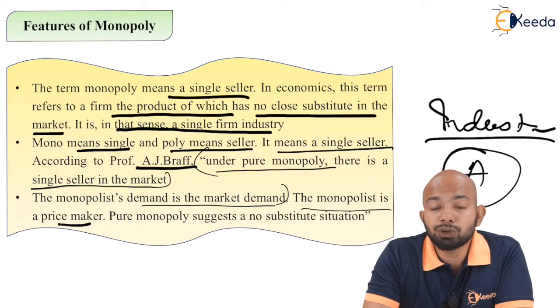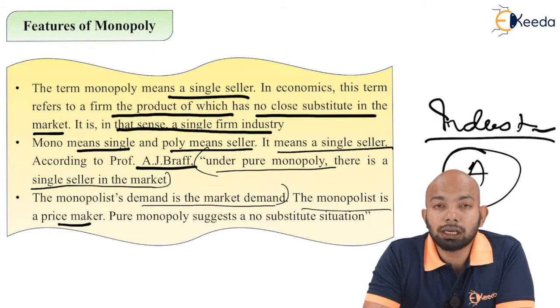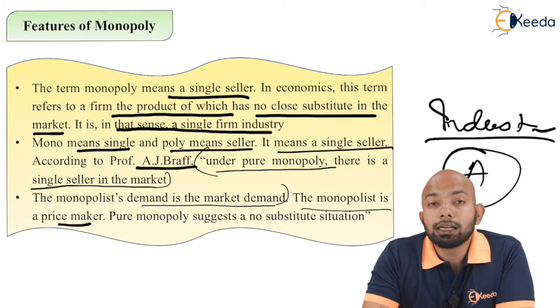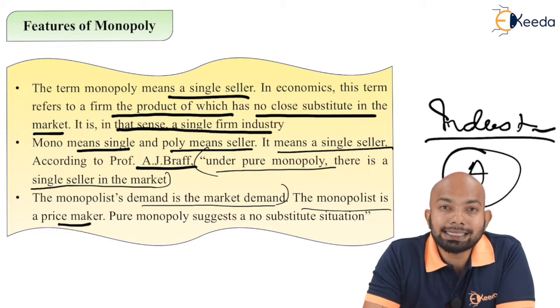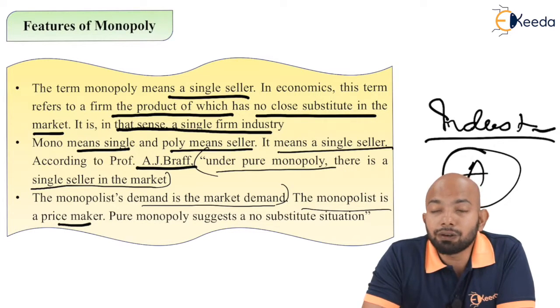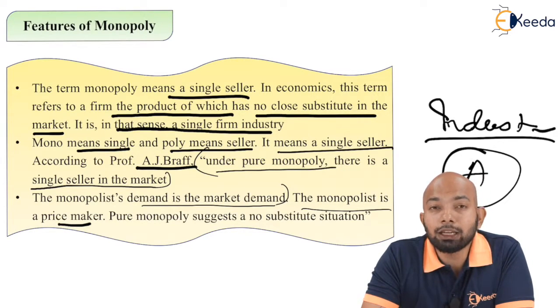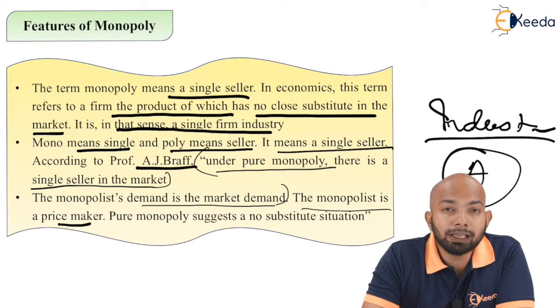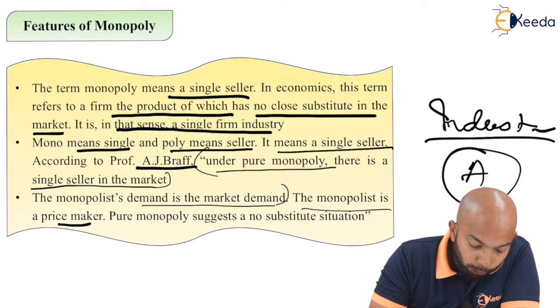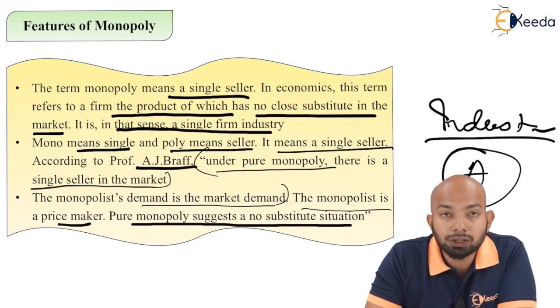In perfect competition, you used to understand that the market is the price giver and the firm itself is a price taker, because the market defines the price. Here, the seller itself will decide the price, so he is the price maker. He will make the price. That's how he functions. So pure monopoly suggests a no substitute situation. That's a clear cut indication of it.